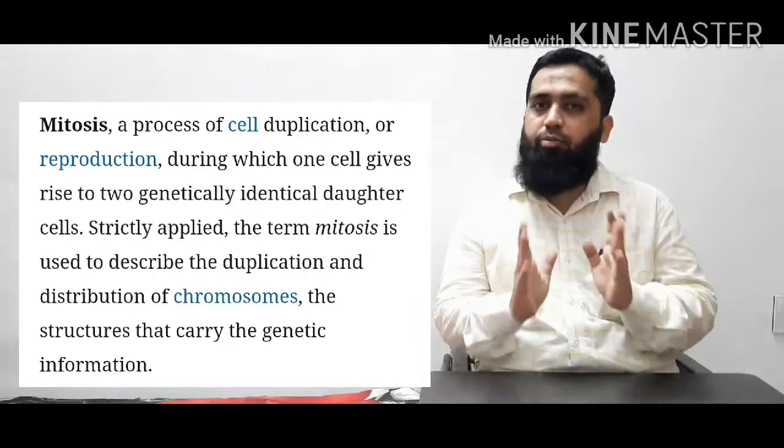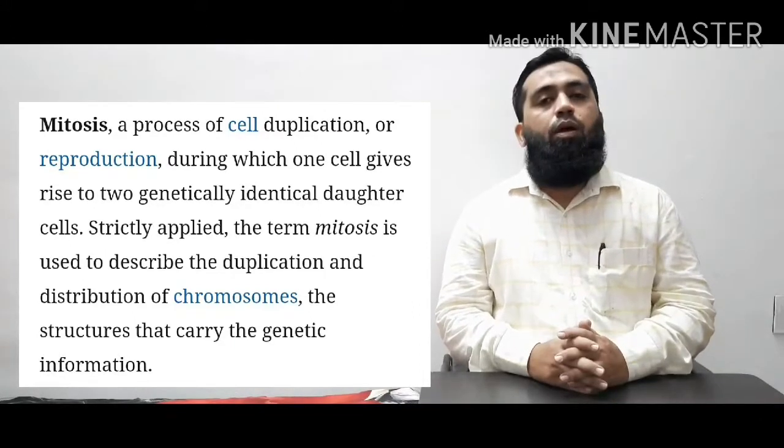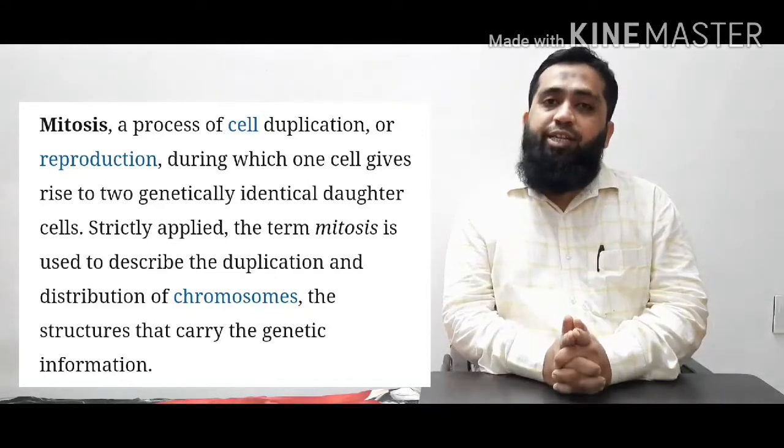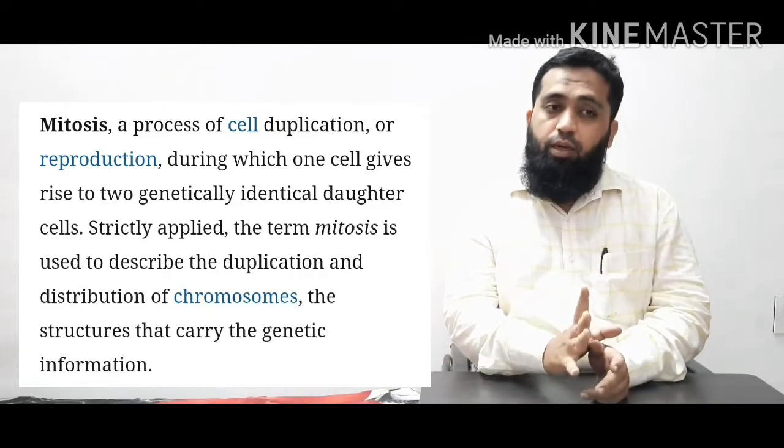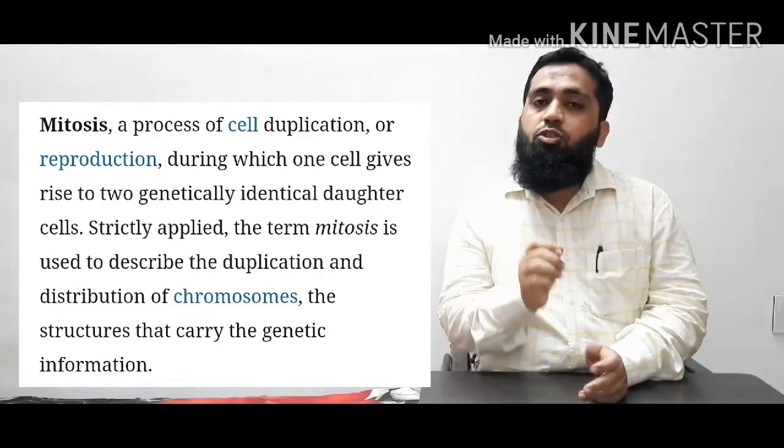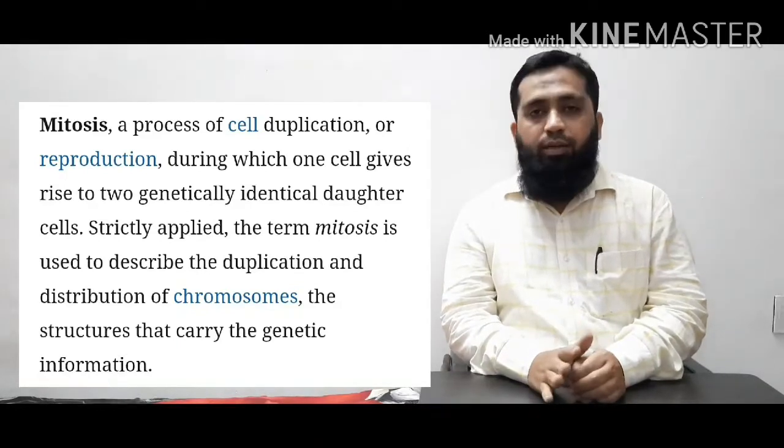So please understand what I am explaining about mitosis. Mitosis is a type of cell division which takes place in somatic cells. Somatic cells help us in developing the body. If there is any cut or you got injured, the somatic cells will help you to heal those wounds. This cell division occurs continuously in our body. The dead cells are replaced by new cells, and this happens due to mitosis.